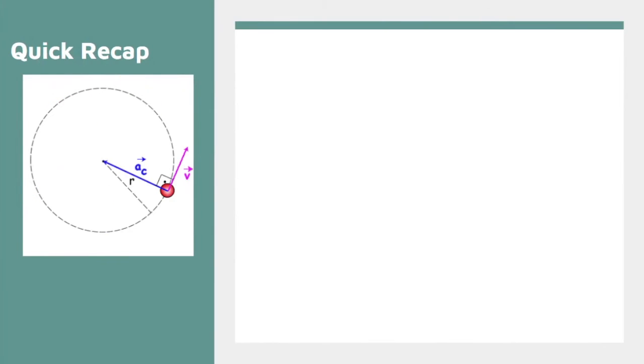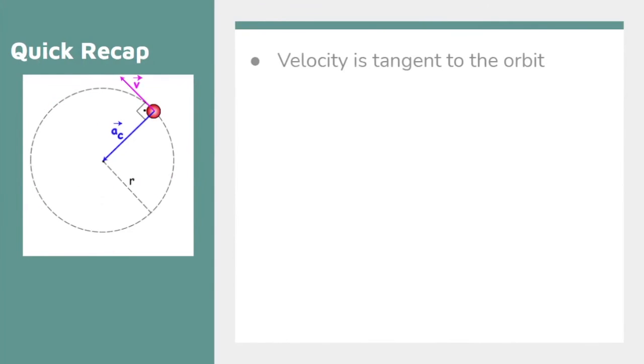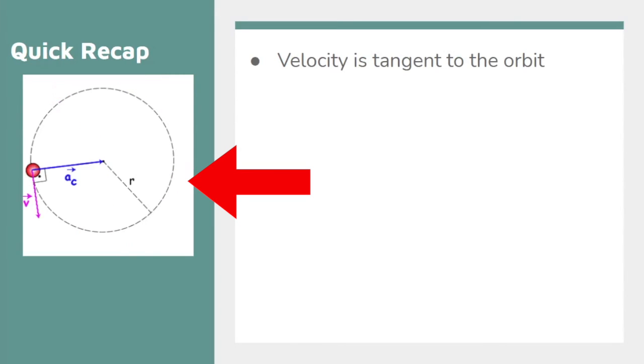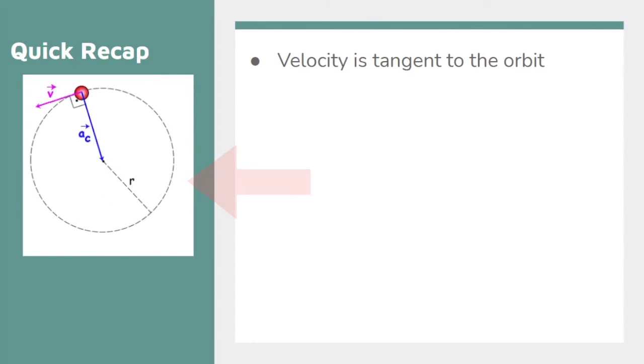So now let's just quickly recap everything we talked about. Velocity is tangent to the orbit. We can see that in our diagram to the left. And the reason we say tangent to the orbit is because velocity is always changing. At different points in time, the velocity is going to point in different directions. So like right here, the velocity points up. But if we go over here, the velocity is pointing down. So we need to make sure that when we're talking about it, it's in reference to where it is in the orbit.